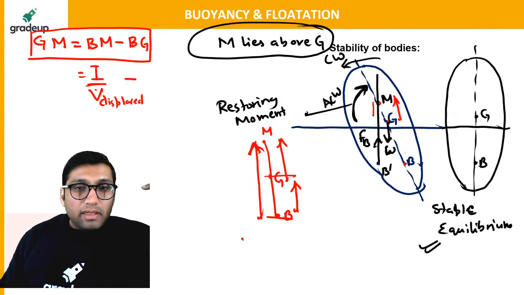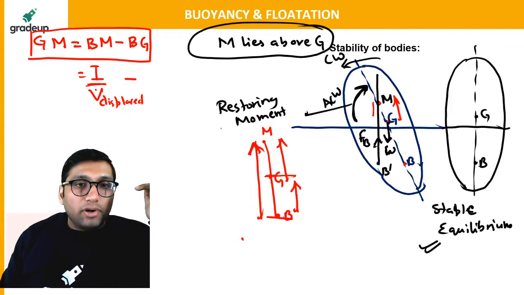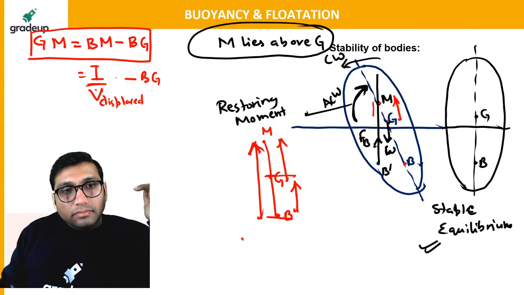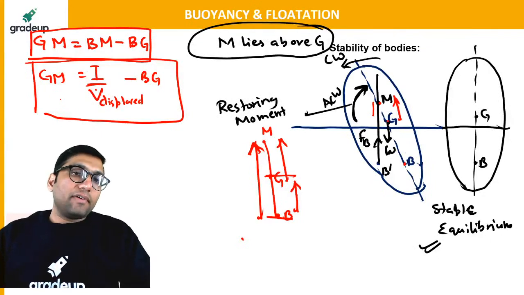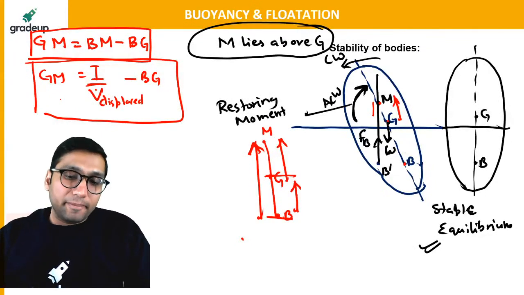What is BG? BG is the distance to the centroid of the displaced fluid. We can solve some numerical on that, and on the basis of that we can figure out how to find the value of the metacentric height.